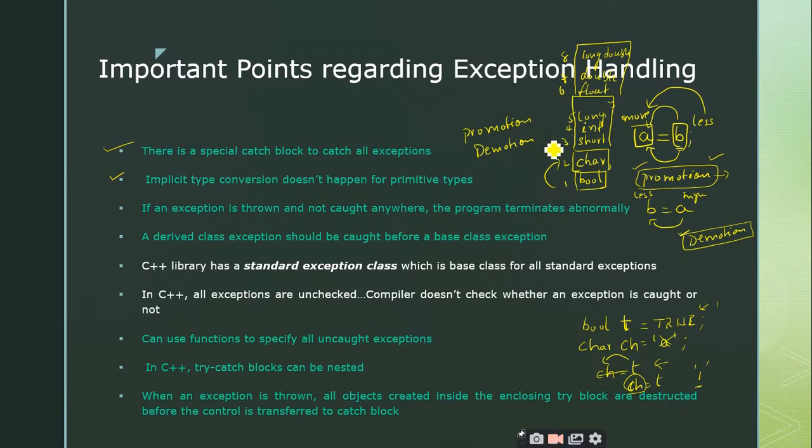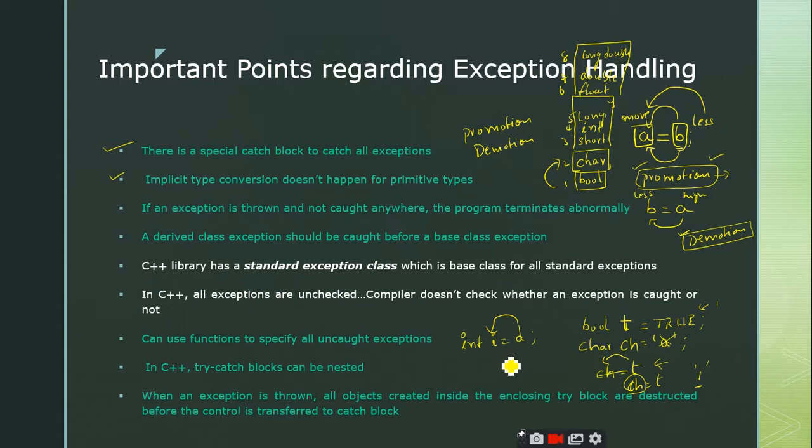We have different types of rank. This is just to understand the concept of ranking and everything. So we have promotion and demotion. Remember that promotion has no difficulties, but demotion may sometimes create some problems, right? For example, if we have an integer variable I and you want to store a double variable D inside it, this is called demotion.